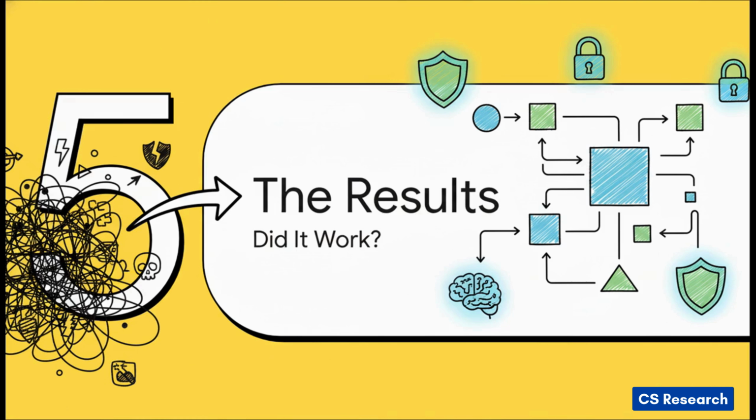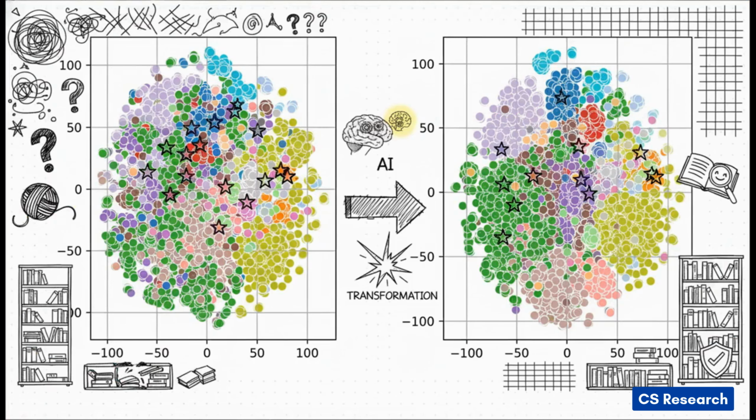So the big question is, after all this complex two-stage training, did it actually work? Did the AI's internal map of threats get any more organized? Well, let's take a look at the visualizations the researchers gave us. And wow, the results are, you can just see it. It's visually stunning. On the left, you're looking at the AI's understanding of all those threat descriptions before any training. Each dot is a threat, and it's a total mess, right? A complete jumble. Now look at the right. This is the same data after stage 1. The whole space has been transformed. You can see these clear, distinct colored clusters have formed. Each color represents a different category of threat. Our master librarian has successfully organized the library.